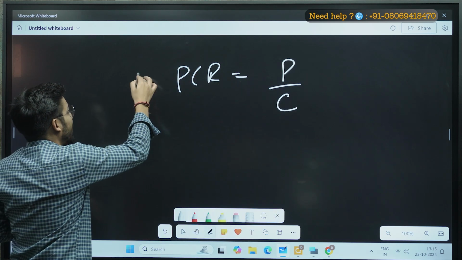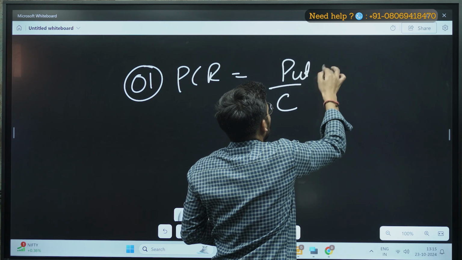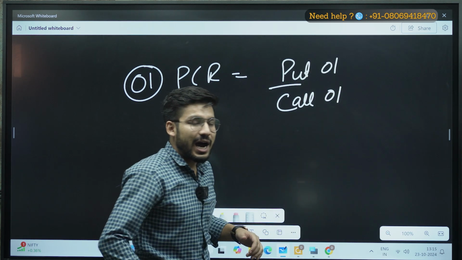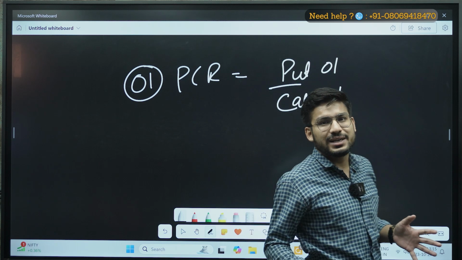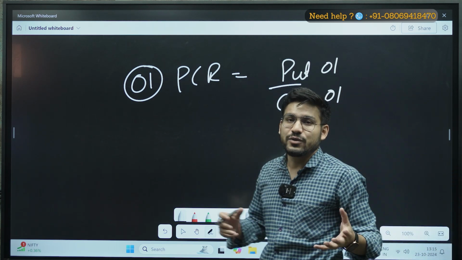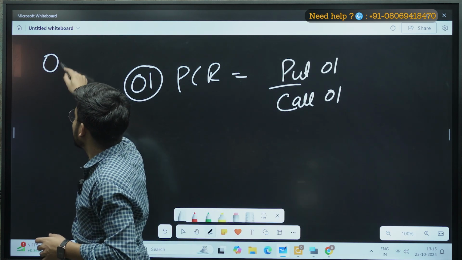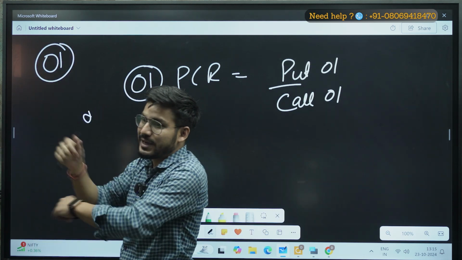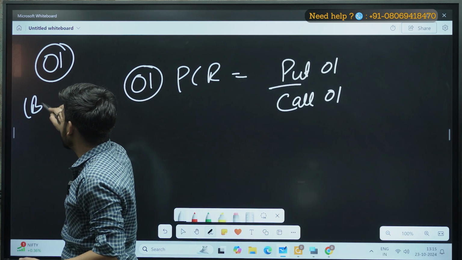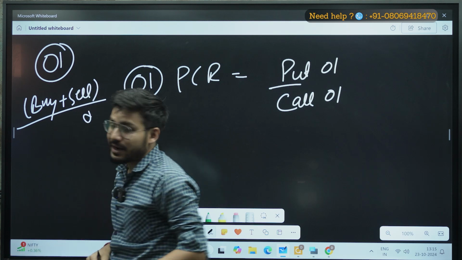When we are talking about OI PCR, it means the put side OI and the call side OI. And I have already told you multiple times, when we are using the term OI, we will connect it with the sellers, right? Why? Because when we are talking about OI, we generally interpret OI in terms of sellers. OI consists of buyers and sellers as well, right? So there are both buyers and sellers.